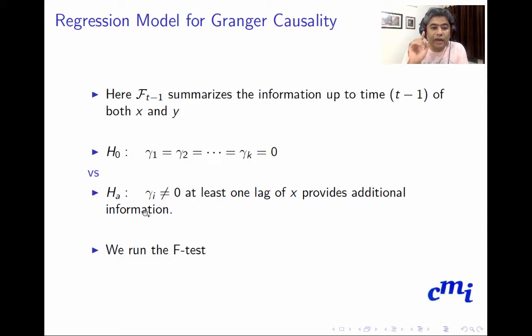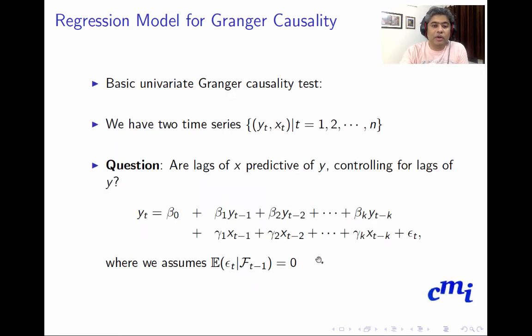But if at least one of the gamma i is not 0, then at least one lag of x provides some additional information in terms of predicting y. Standard F tests are available for such a regression test, so we run the F test for the Granger causality test. This is typically the model which we call the Granger causal model.